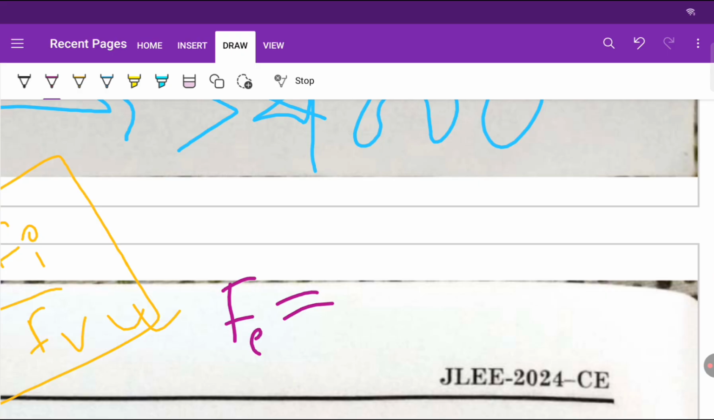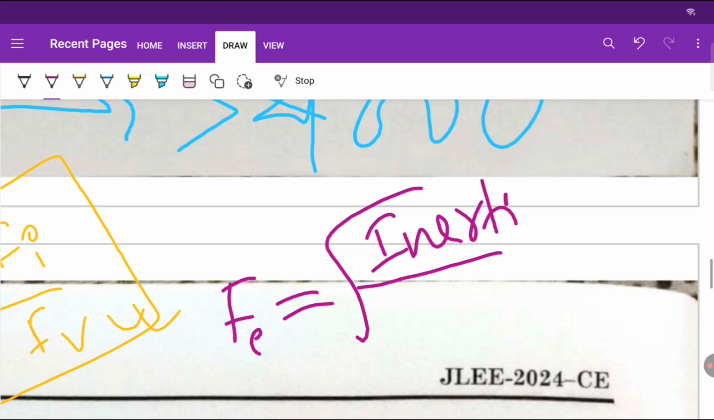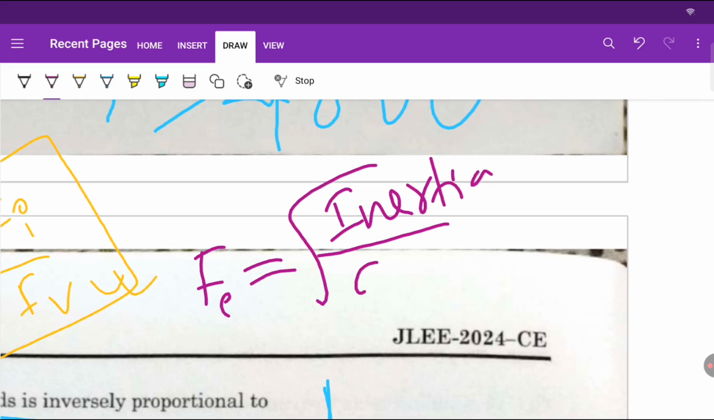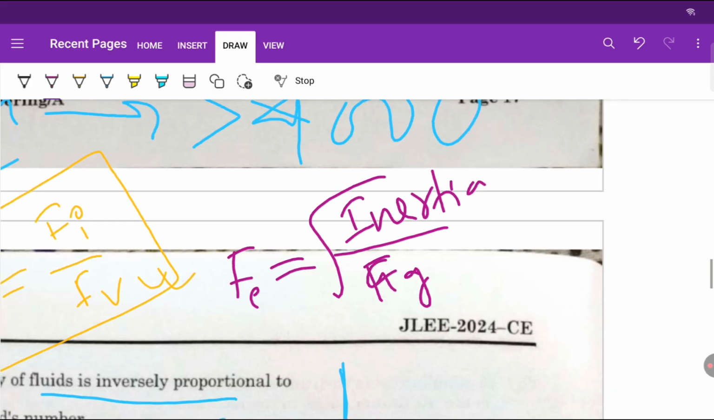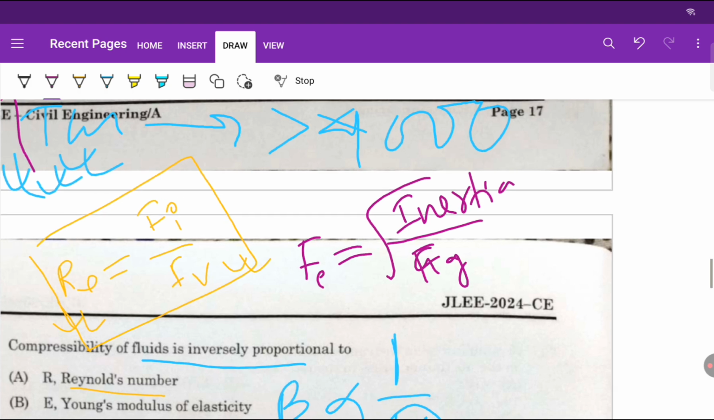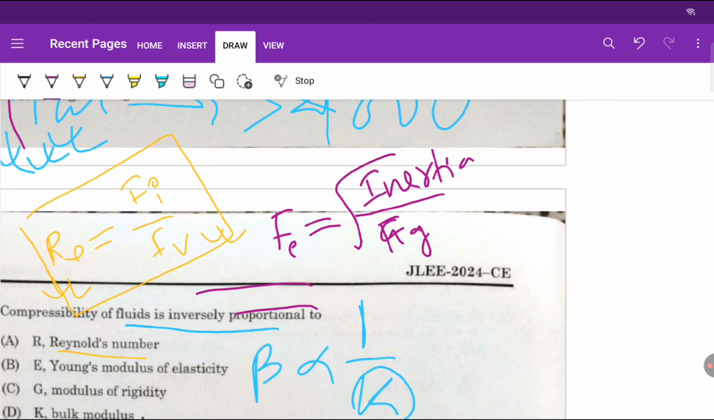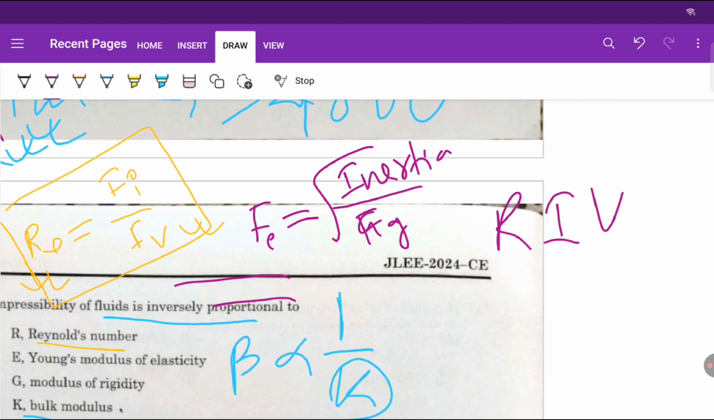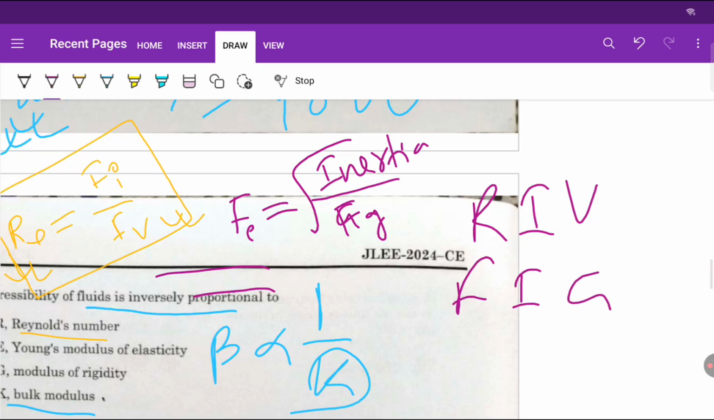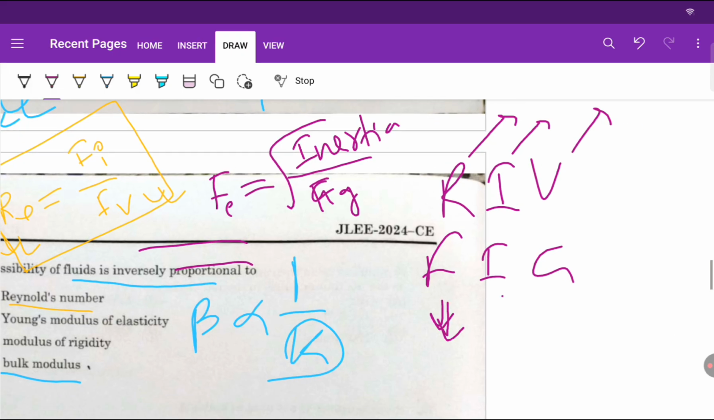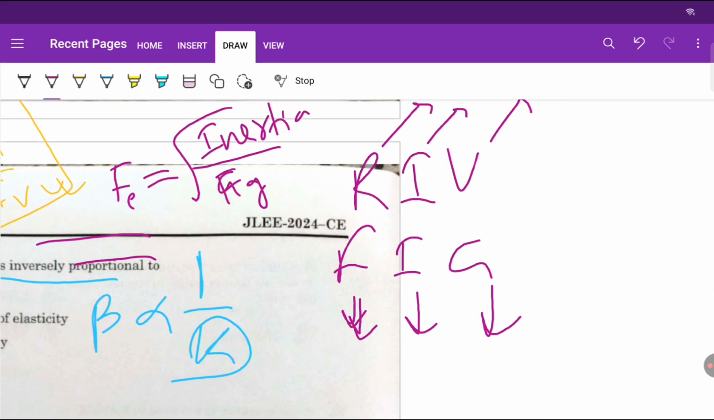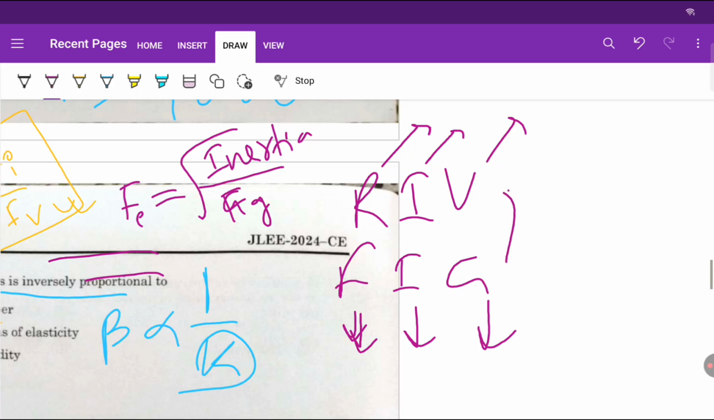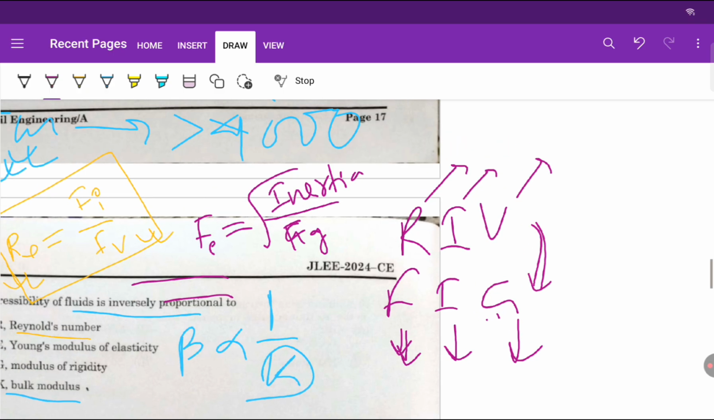Fourth number is equal to inertia force upon gravity force. Okay, gravity force. So how do you remember this? Remember this: Re and Fe. Re is for Reynolds, inertia force upon viscous force. This is Froude number, inertia force upon gravity force. And if you are confused with these two terms, viscous force or gravity force, let's see one thing.